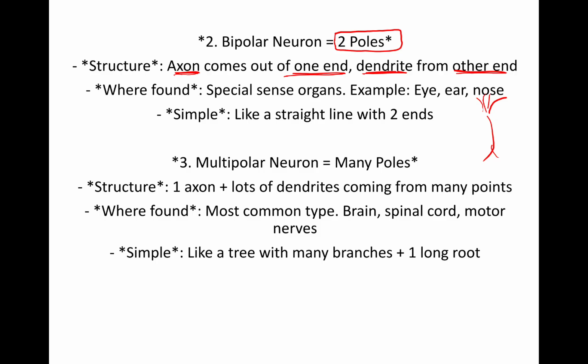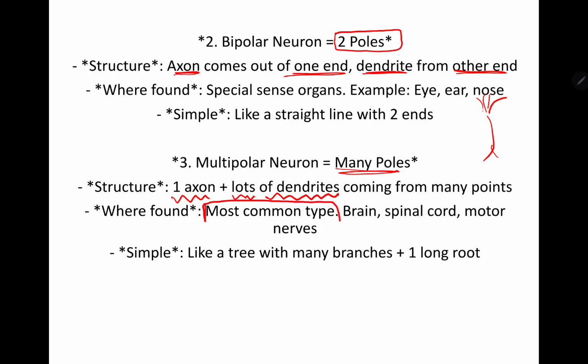Next is the multipolar neuron. It has many poles. How does the structure look? One axon, but lots and lots of dendrites coming from many points. Where is it found? It is the most common type.